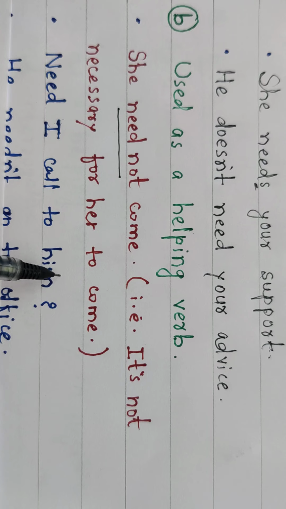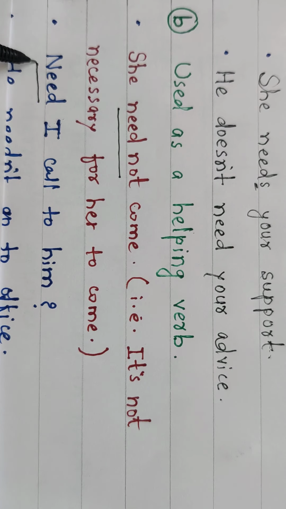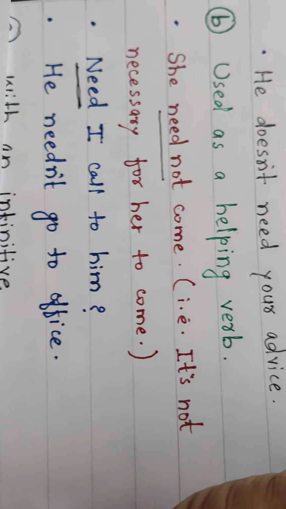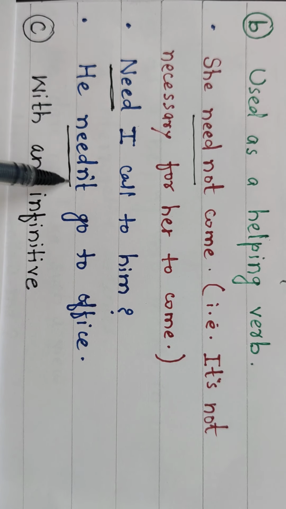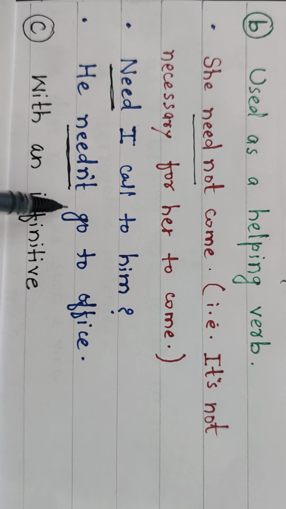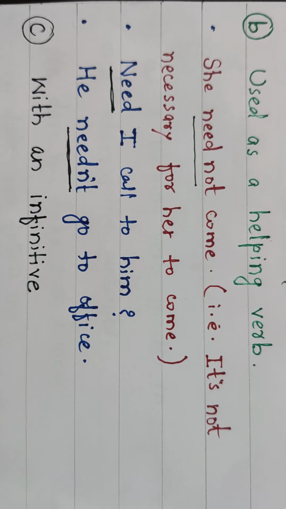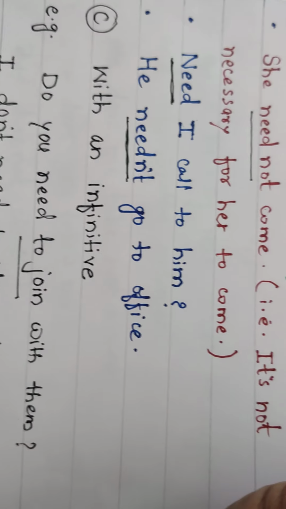Need I call to him? Look here. Need is used as a helping verb or auxiliary verb. He needn't go to office. We use the negative form of verbs like that: need, need not, needn't. Abbreviated form is used as he needn't go to office.